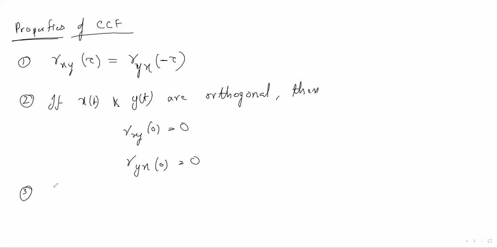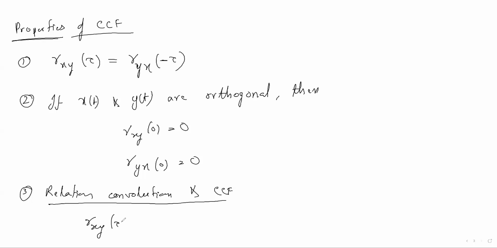Similarly, the relation between convolution and cross correlation function. What is the relation? It is similar to the previous formula.